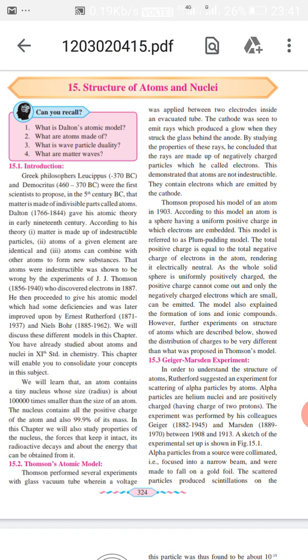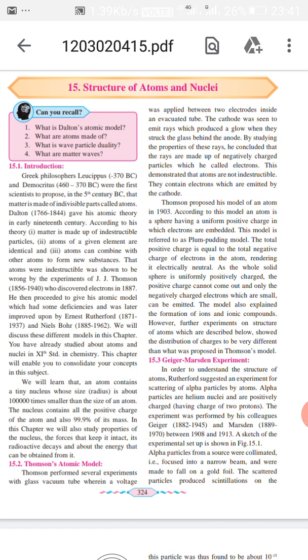And this demonstrated that the atoms are not indestructible. They contain electrons which are emitted by the cathode. Thomson proposed his model of an atom in 1903. According to this model, an atom is a sphere having a uniform positive charge in which electrons are embedded. This model is referred to as the plum pudding model.